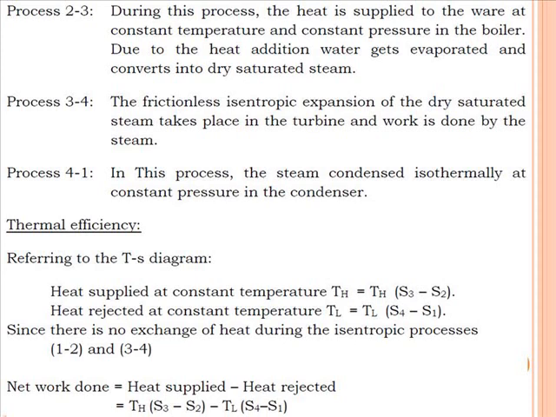The net work done is equal to heat supplied minus heat rejected, and that is TH minus TL into bracket S3 minus S2, where TH is the high temperature and TL is the low temperature.